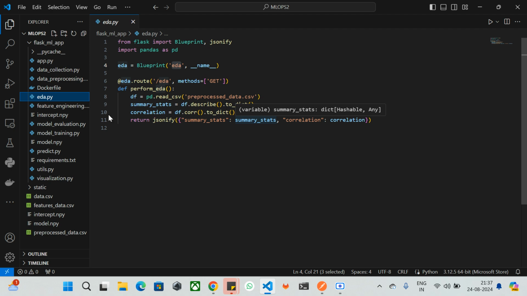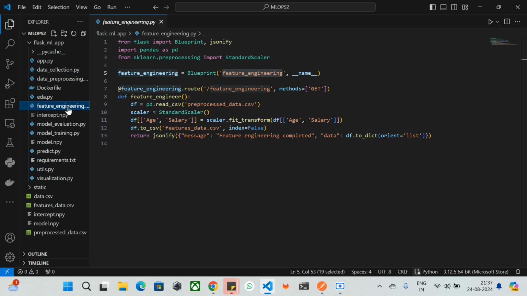The next one is feature engineering. In feature engineering, first it is going to read the pre-processed data, the same as in EDA. Then it is going to scale the features, for which I have used StandardScaler. This StandardScaler is used to standardize the age and salary features.